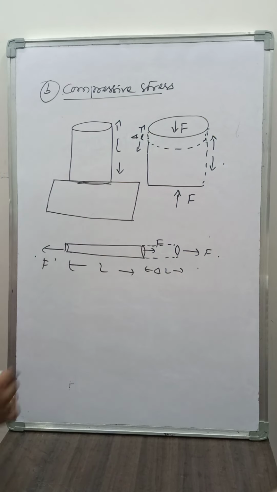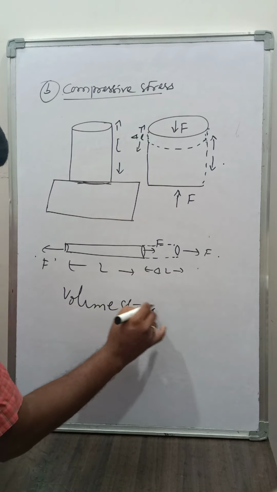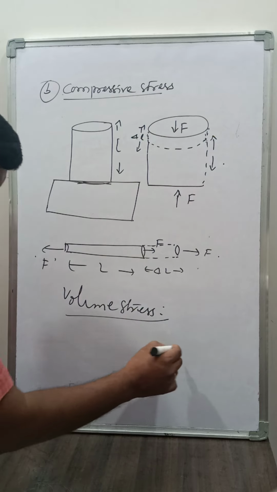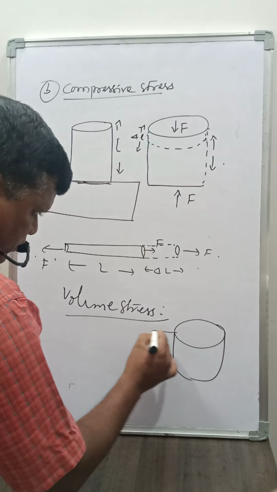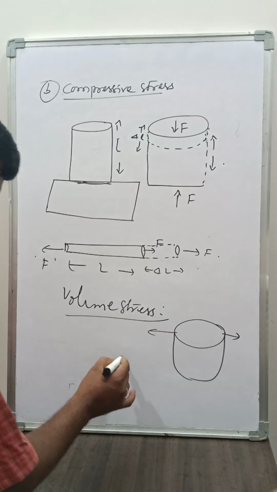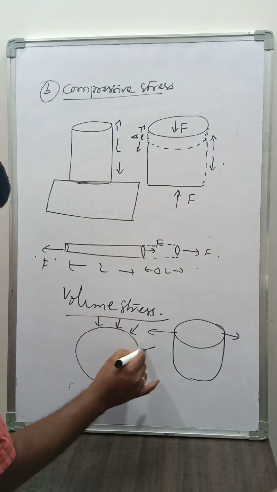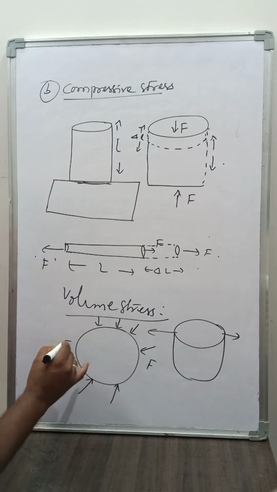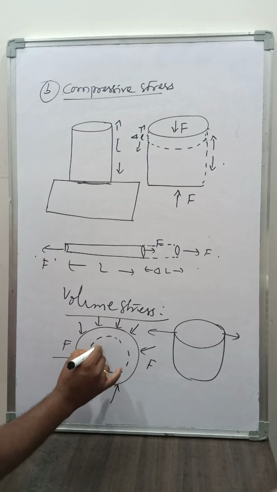And next we have volume stress. Volume stress means whenever a restoring force is acting on every point on the surface of the body, thereby the volume may decrease. If you take this one body, we give a deforming force on all the surfaces, then the volume may decrease.